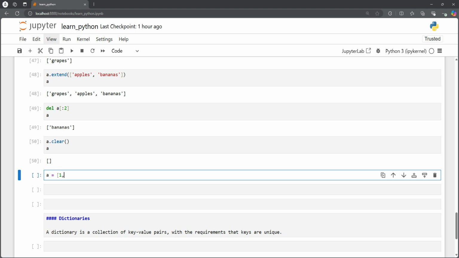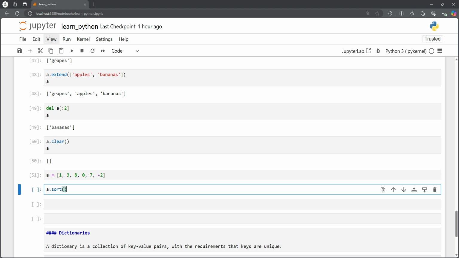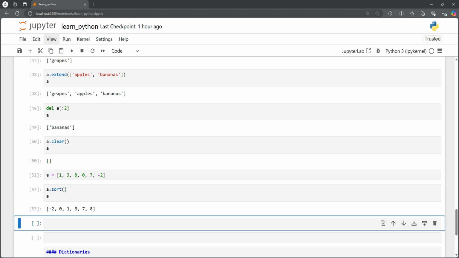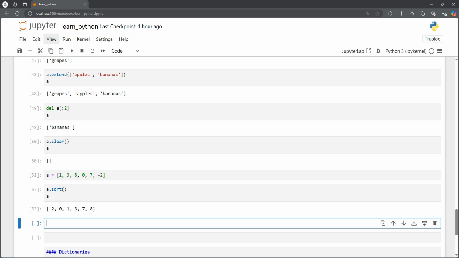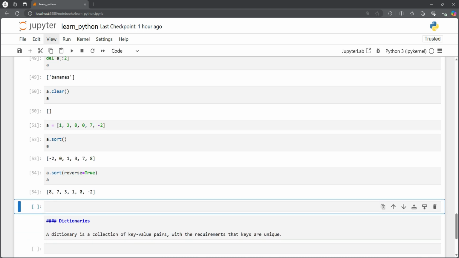So for example, we have a list which contains different numbers randomly placed. So we have 8 here, but then we have 0 and then 7 and -3 or 2, -2, and yeah, so that's what we have. So we could use the sort method, so that should give us the ascending sort. So we have a smaller number, and then we are moving on to the bigger and bigger numbers. Or we could use the sort, and we could say reverse equals true, and that will give us the descending sort. So now we have a bigger number, and we're going to smaller and smaller numbers.